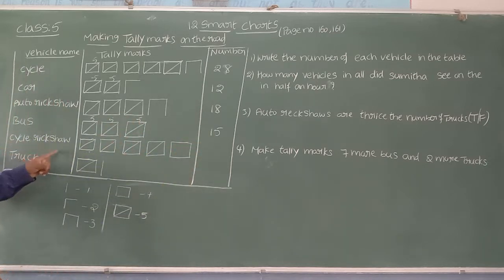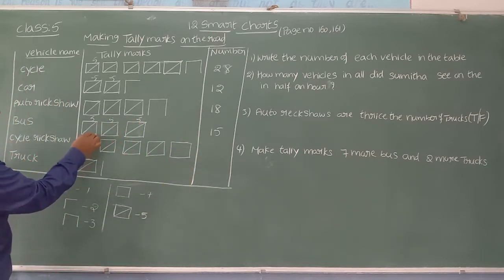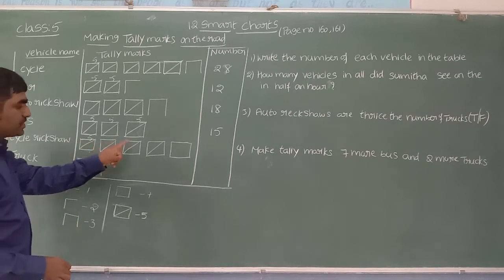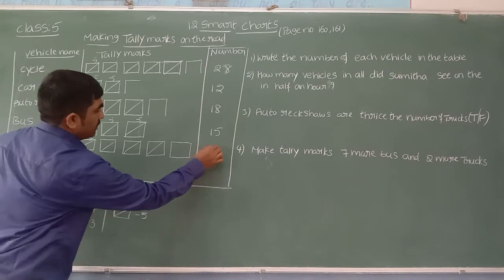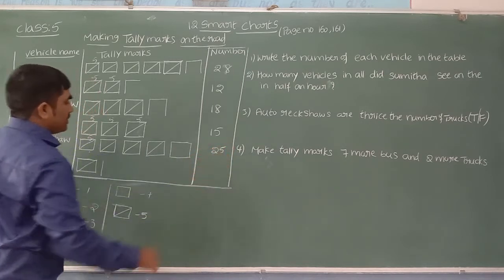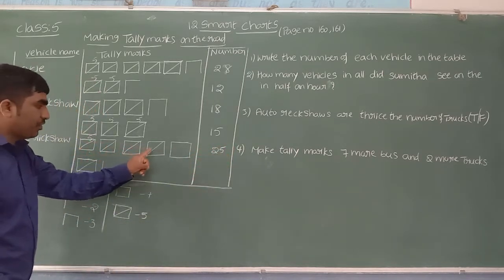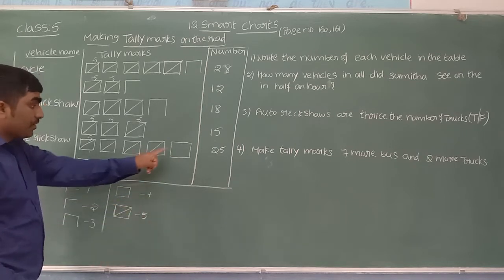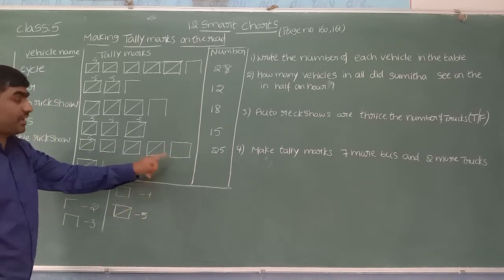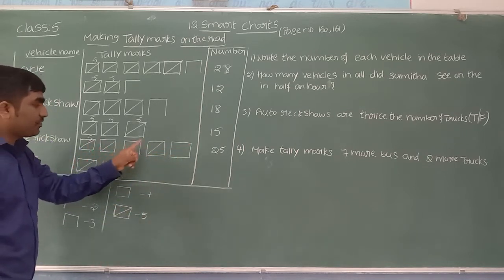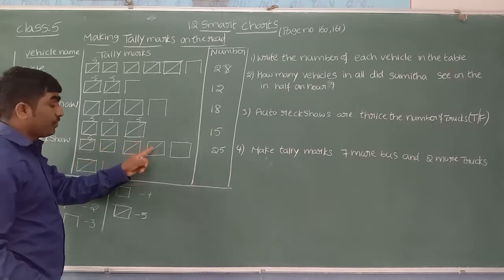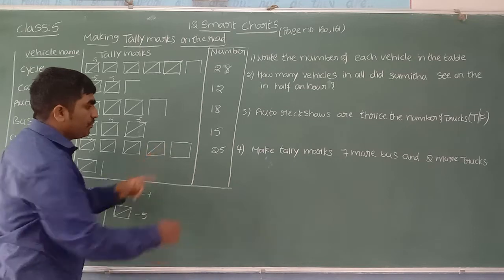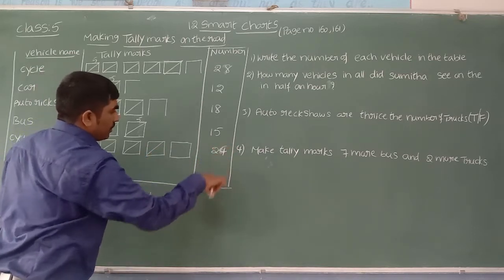How many cycle rickshaws, beta, here? Each symbol shows 5. 5 plus 5, 10, 10 plus 5, 15, 15 plus 5, 20, 20 plus 5, 25. How many symbols are there? 1, 2, 3, 4, 5. Sorry, the fifth one is diagonal, not there, beta. Sorry, 1, 2, 3, 4. Only 4 symbols are complete. 4 fives is 20, 20 plus 4. We can take here 24.